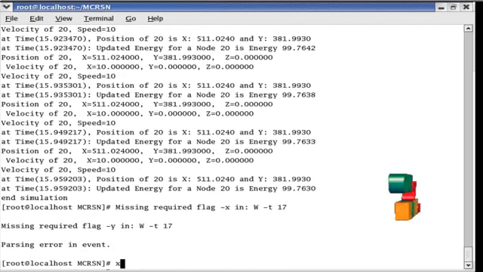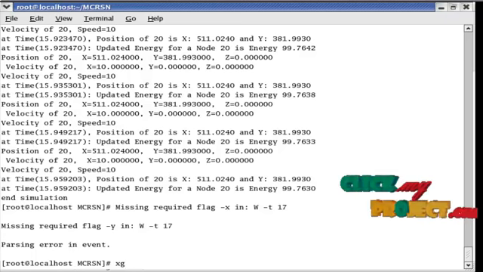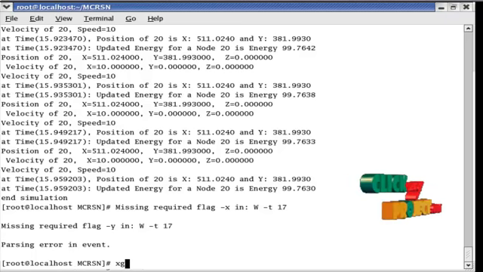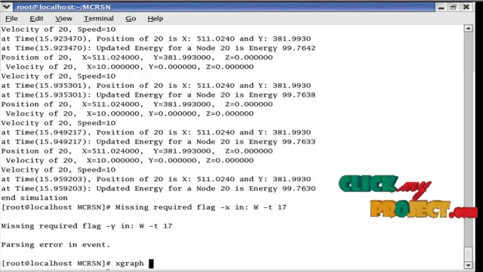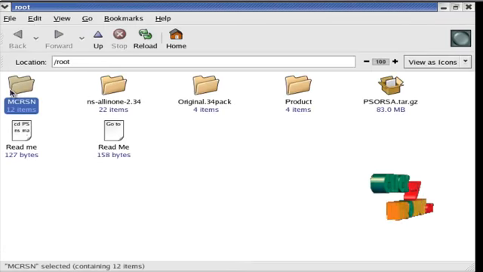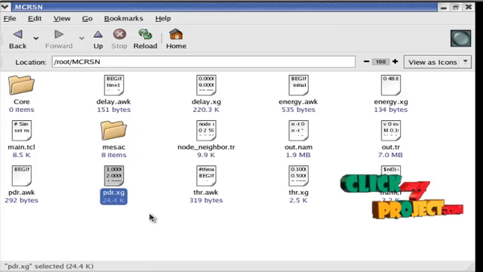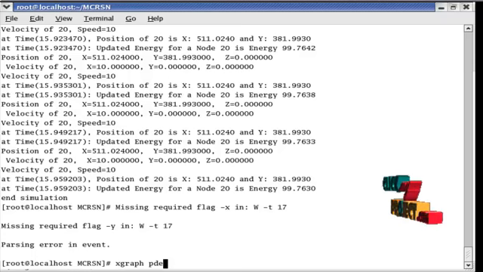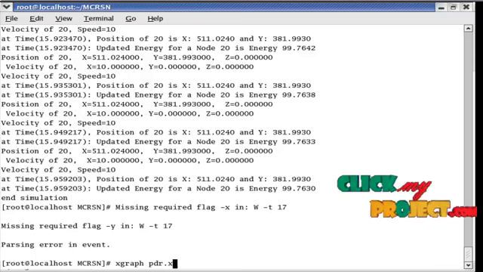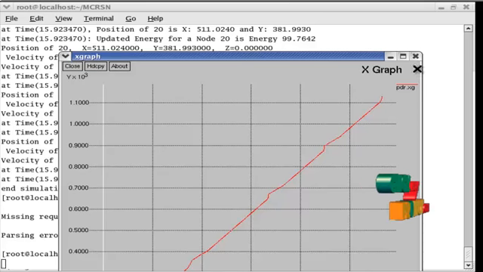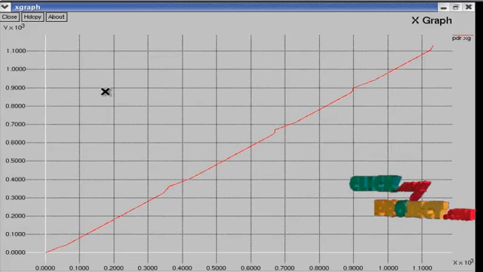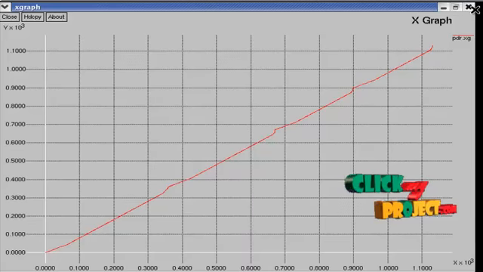Now I explain the performance measures graphs. We use the AWK script, then calculate the graph. Now I run the xgraph for packet delivery ratio. So I run PDR dot xgraph. This is the packet delivery ratio of our process.